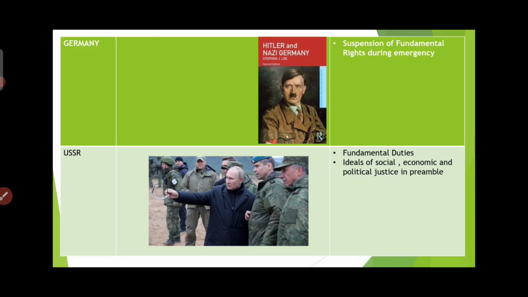So remember Russia: a war took place where everyone participated as their duty, and their social and economic status came down due to the political disturbances between two countries. We'll get fundamental duties, and the ideals of social, economic and political justice in the preamble. You'll get both points from Russia.